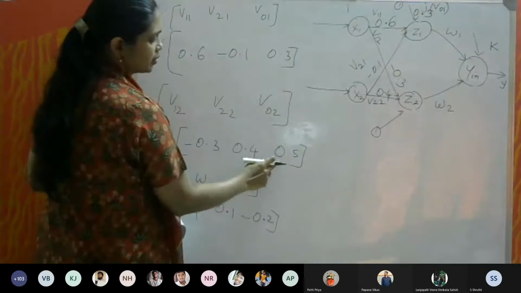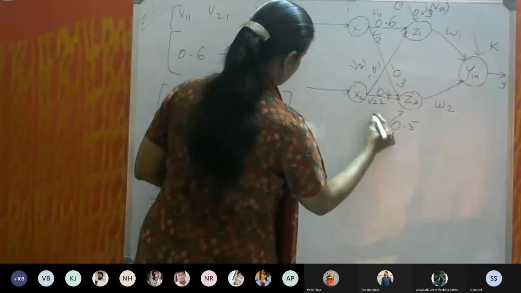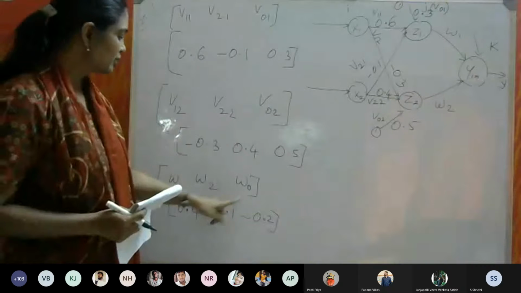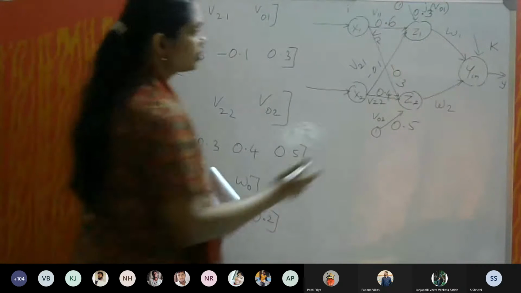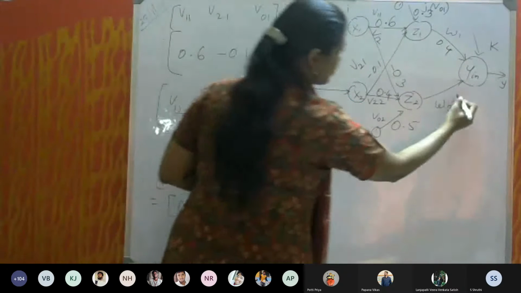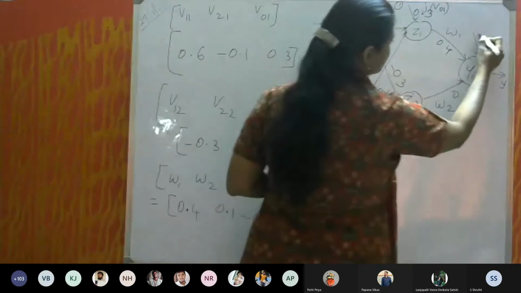And then V02 is 0.5, that is this one. This is V02. And W1, W2, W0: 0.4, 0.1, and then minus 0.2.